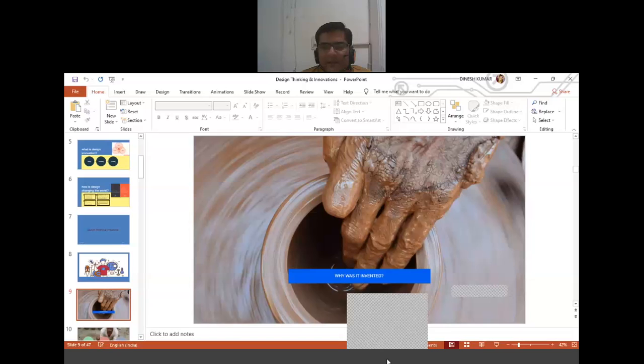You can see on the screen, what is it? If you can see the image, then you can identify why it was invented. What is this? So basically, this is the potter's wheel.